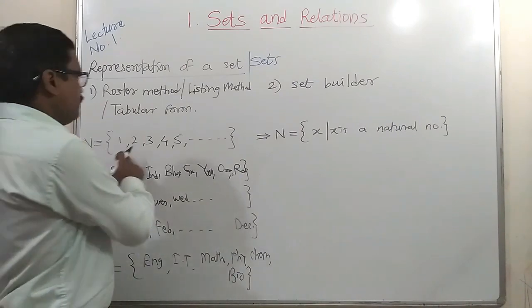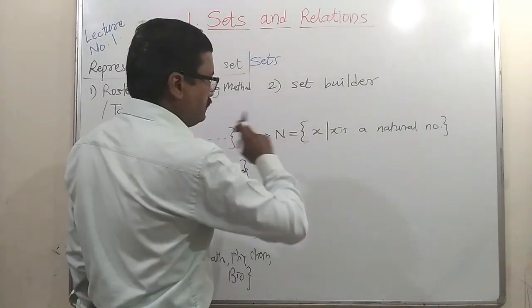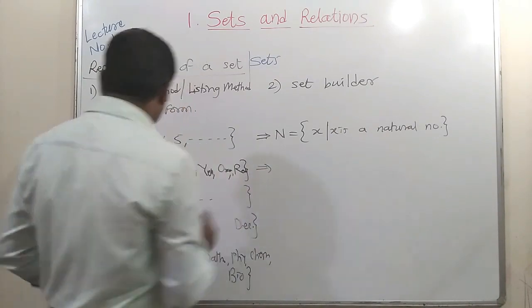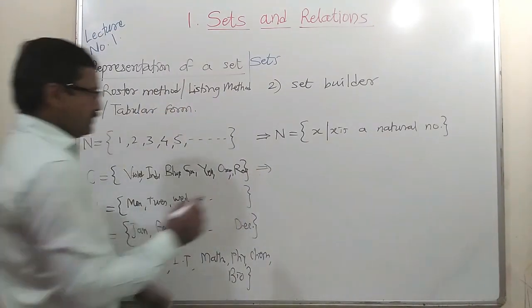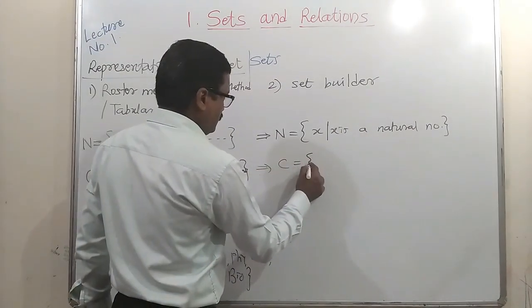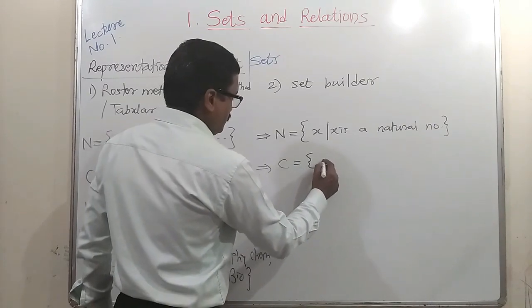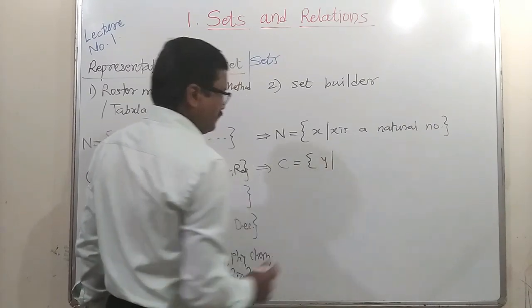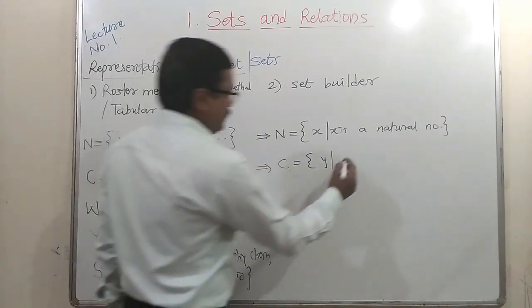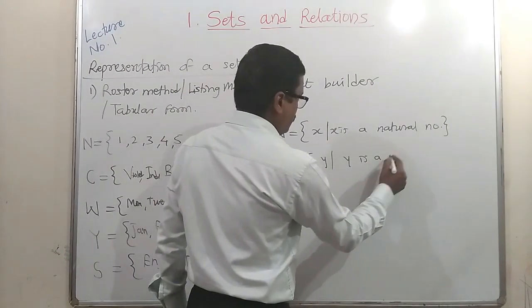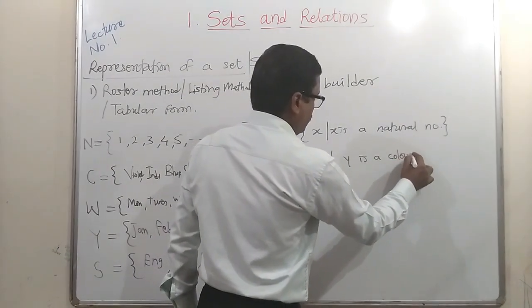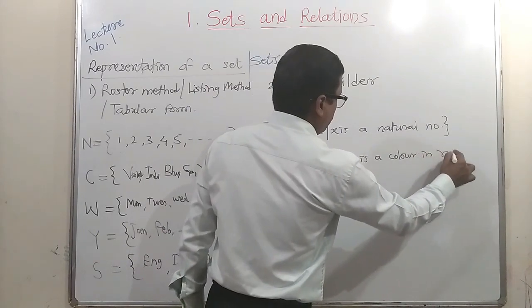No need to write each and every element. This x denotes the set of all elements. Second, this set C, colors in a rainbow. So C is equal to the set of elements y, where y is a color in a rainbow.